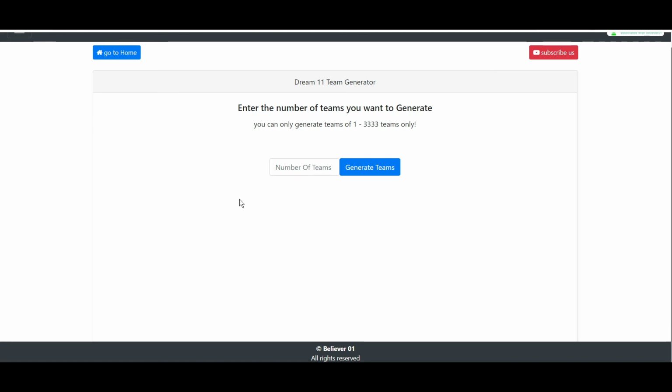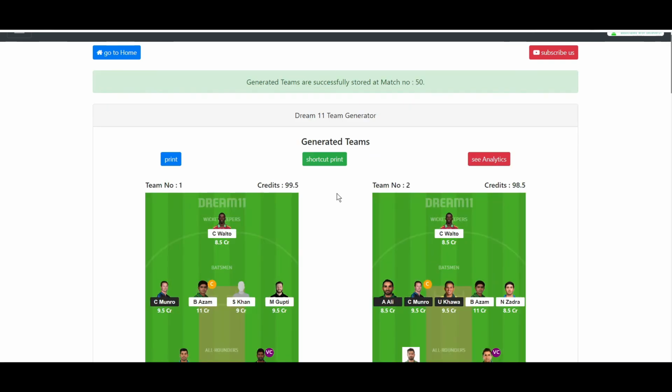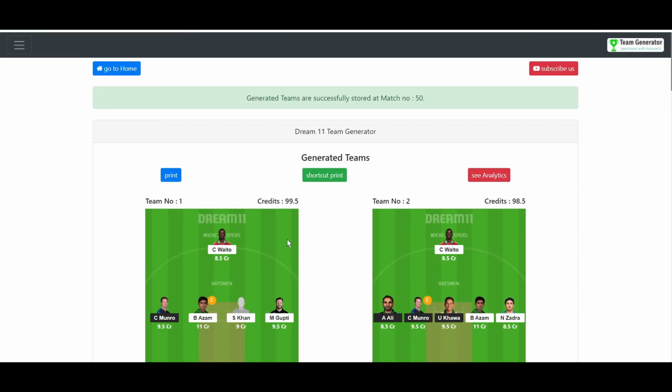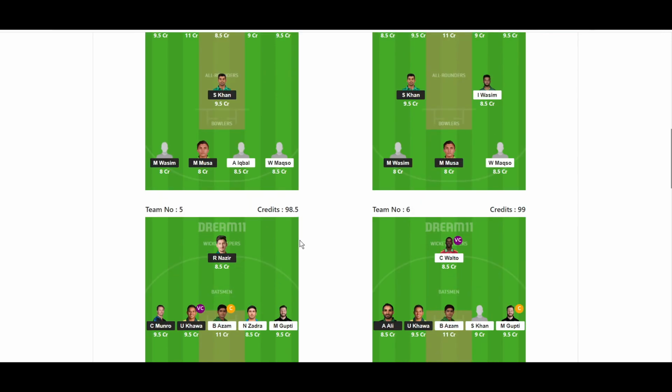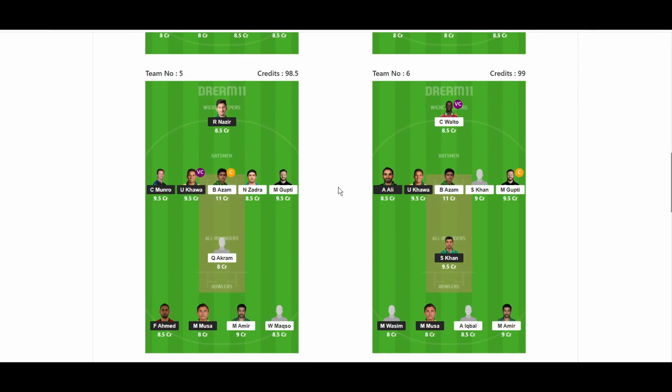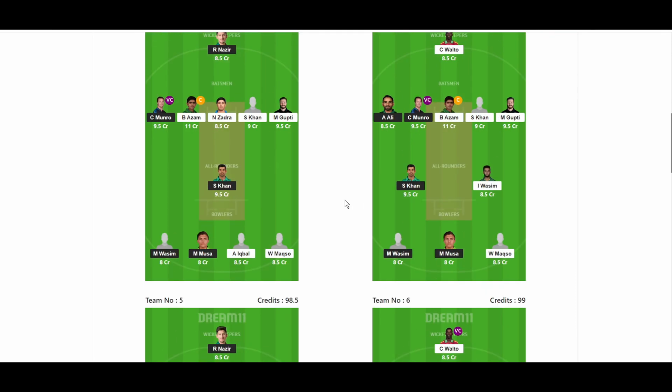We need to enter the number of teams you want to generate. You can generate anywhere between 1 to 3,333 teams, but you don't need that many teams. Basically you just need 11 teams, or even less than that, to crack the Grand League. So I'm going to give 11 as the number of teams, and continue. You can see all these teams are generated, and all these teams are completely based on Dream11 rules and regulations, and all are very accurate teams.